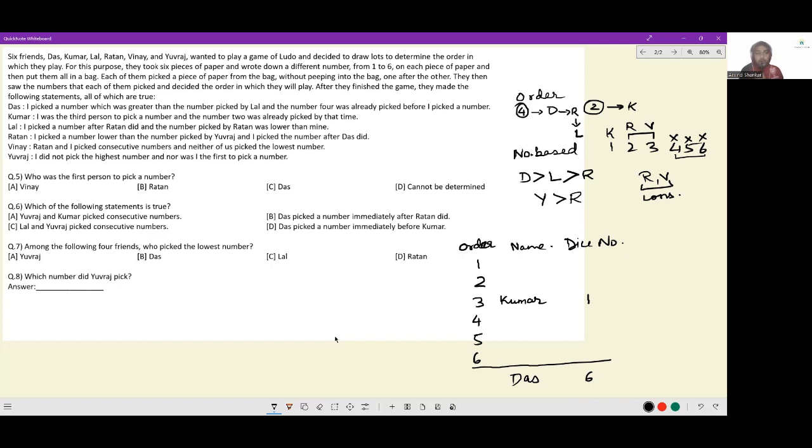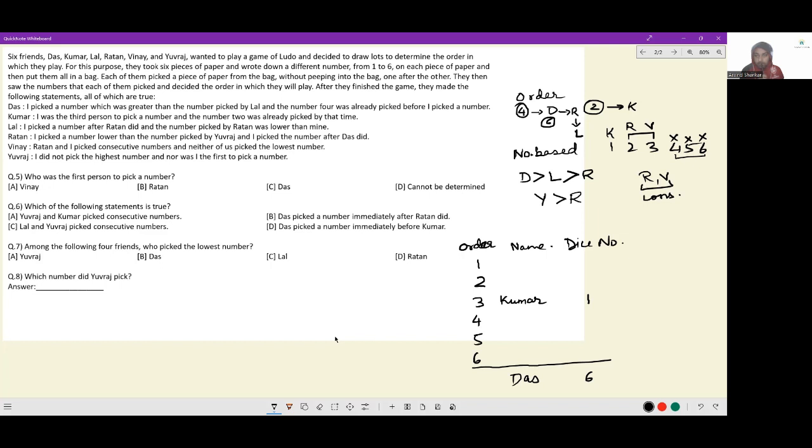This much is known. I picked a number which is greater than the number picked by Lal, which is guaranteed now because Das is at 6. And the number 4 was already picked before I picked a number. So this is number 6. 4 has to come, then Das will come somewhere. Okay, then Ratan, then Lal.